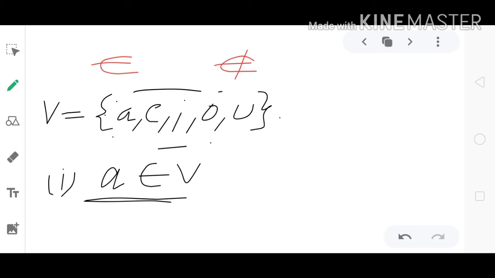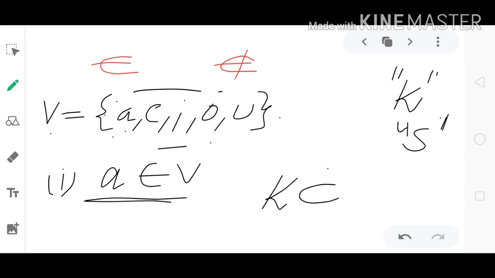Right, because the element is present in set V, so we can represent it as A belongs to V. I can take a variable K or a variable S. These two variables are not present in set V, so we can represent it as K does not belong to V, because the element is not present in set V.